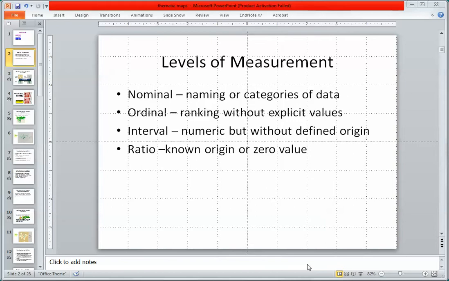So nominal levels of measurement simply mean to classify things into different categories. So we can say apples and oranges, pears, grapes, or we could say residential, business, commercial, industrial. Those would be, for example, planning classifications or land zoning classifications. We might say habitat and not habitat, an either or category. But in no case can we say one is better than the other or greater or less. In other words, we can't order them.